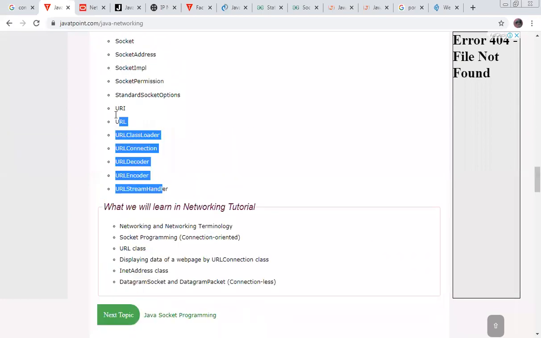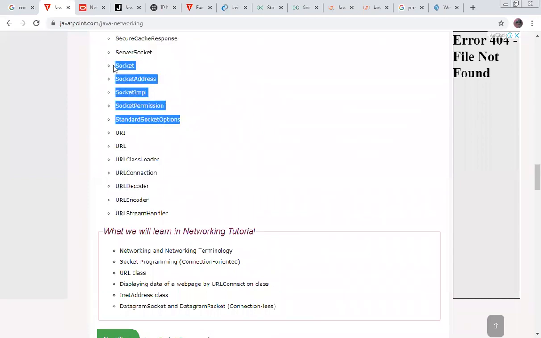These are the classes for the URL. These are the classes for the sockets.